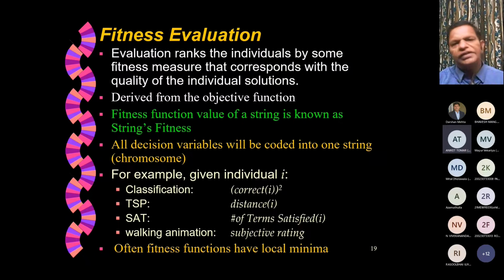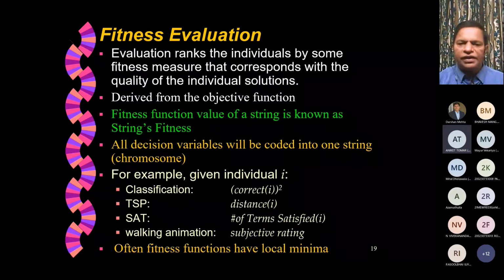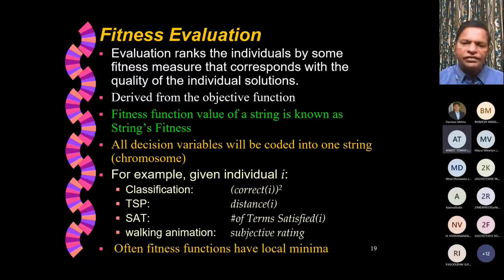Then when I talk about fitness evaluation, basically it is the objective function value. Evaluation ranks the individuals by some fitness measure that corresponds with the quality of the individual solutions derived from the objective function. So you take the chromosome, decode it to variable values, substitute them in the objective function, and find its fitness value. All the variables will be coded into one string, which is called a chromosome, which I already explained.